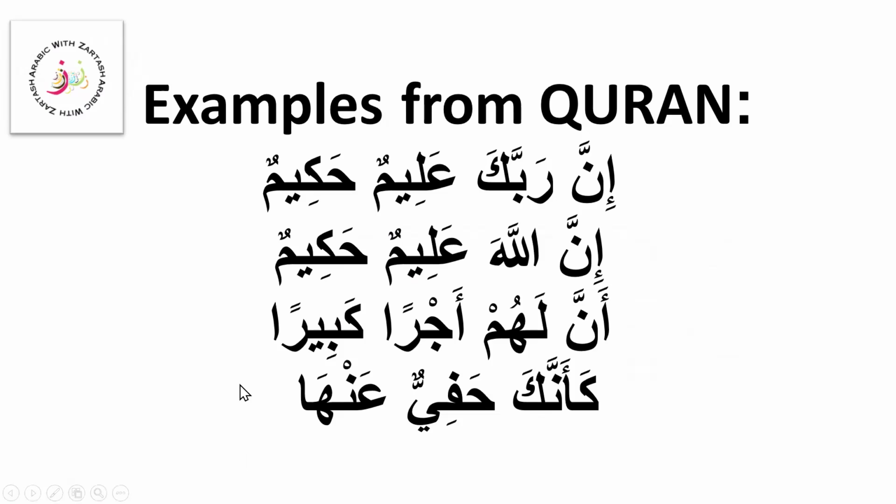As you can see, different examples from the Quran. Inna rabbaka alimun hakim. This is simple: inna, its ism and its khabar. But we do see here anna lahum ajran kabira. We see this shibh jumla, a jar majrur fragment, between anna and its ism. Anna lahum ajran kabira.